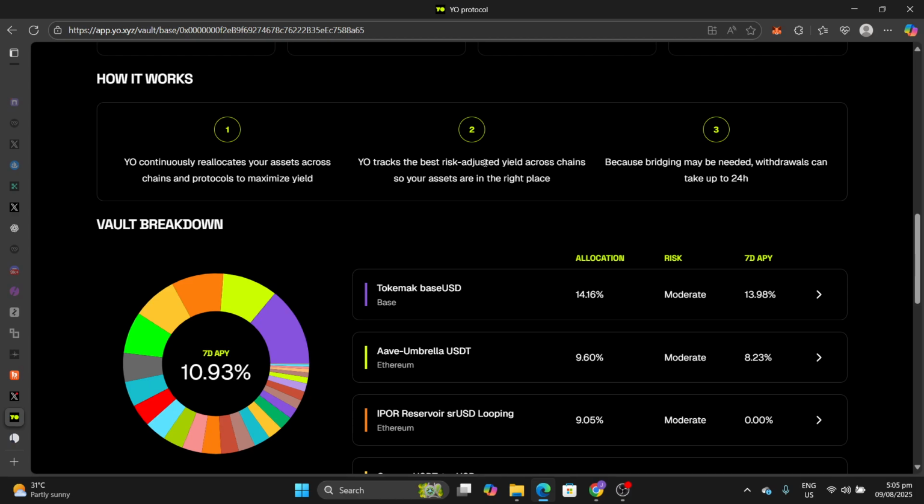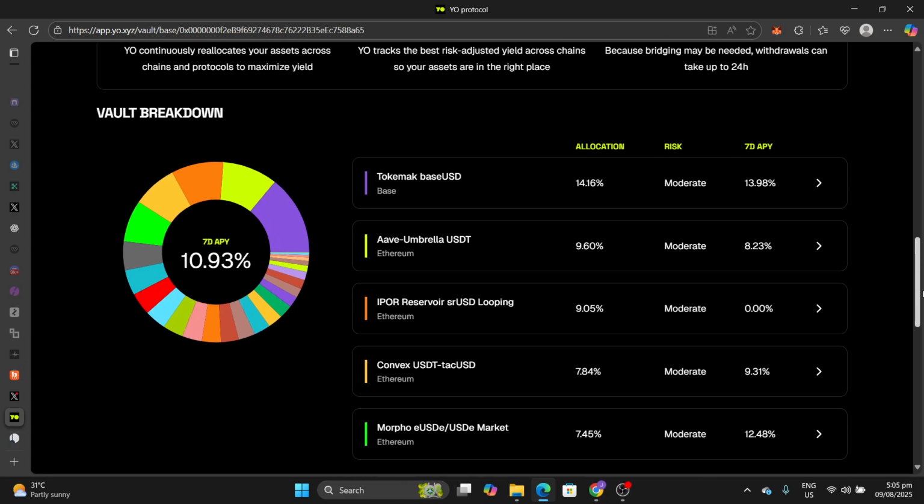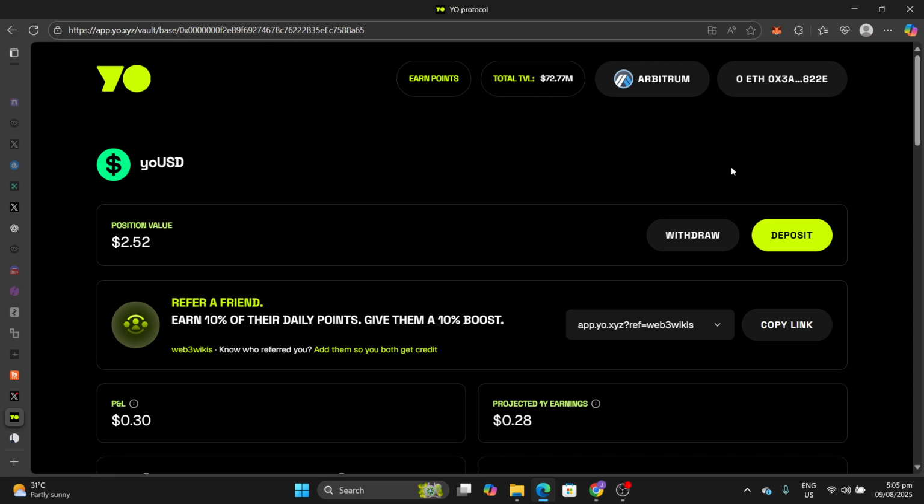Yo tracks the best risk-adjusted yield across chains, so your assets are in the right place. Because bridging may be needed, withdrawals can take up to 24 hours. If you want to withdraw, you don't necessarily need to use the traditional medium. It's a liquid staked variant of your principal, so you can trade Yo for USDC using a DEX.